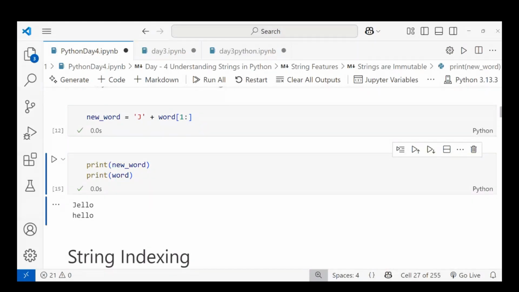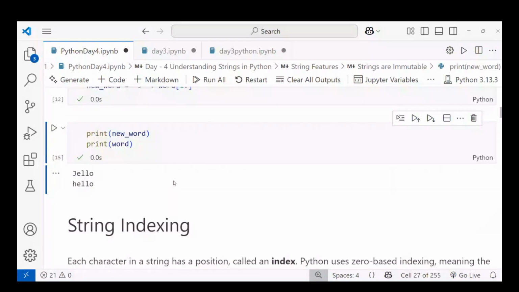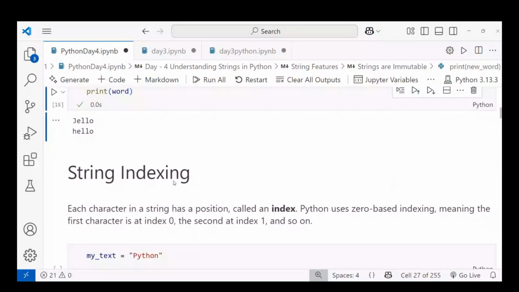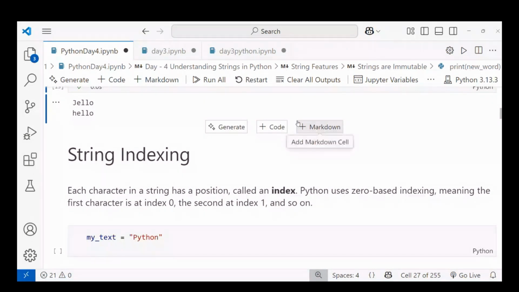Okay, let's see indexing. You can understand what will be done here. Let's start with string indexing, and all data types have indexing, but we start with the string now. Each character in a string has a position called an index. Python uses zero-based indexing, meaning the first character is at index zero, the second is at index one, and so on. There are two types of indexing: positive indexing and negative indexing. Let's see how positive indexing works.